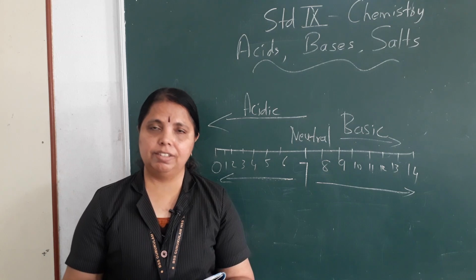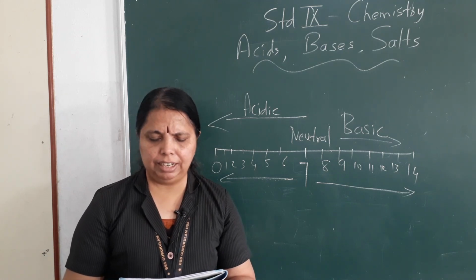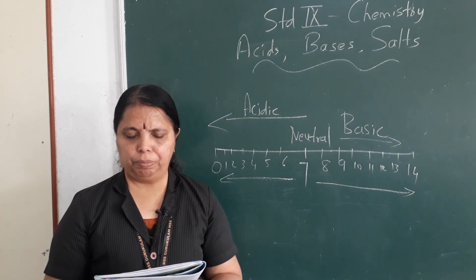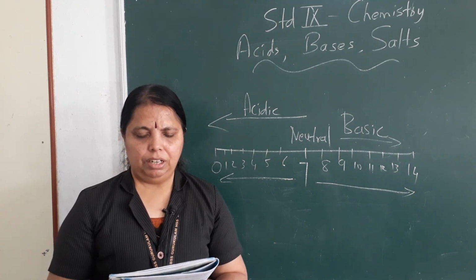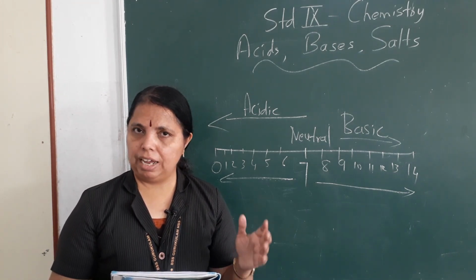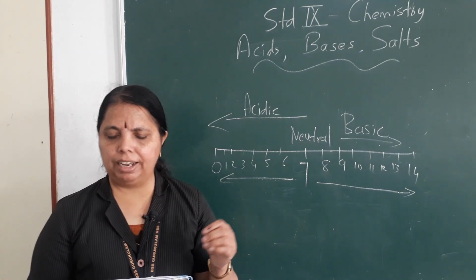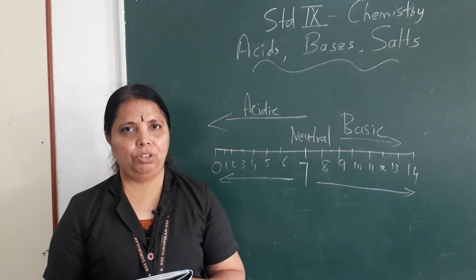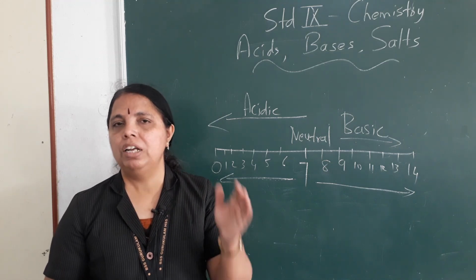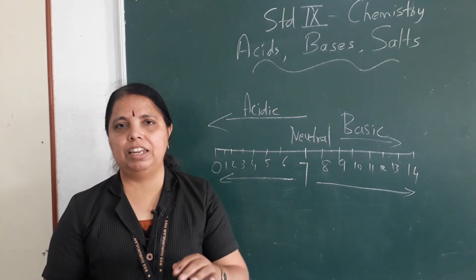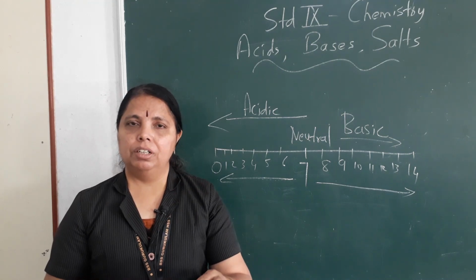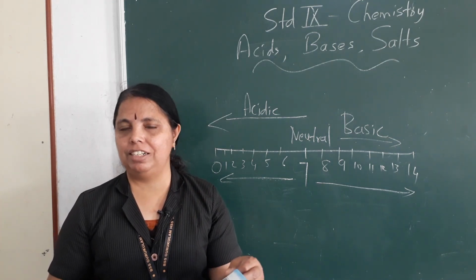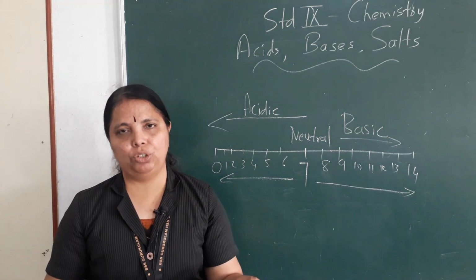Just like antacids are taken to nullify the acidity, there are instances of increased acidity in the soil also. Okay. Now in some cases, acidic soil is sprinkled with slaked lime. Slaked lime is calcium hydroxide solution. When it is sprayed, acidity will reduce because it is a base. Okay. So if acidity increases, add a base. If base increases, only by adding acid will the effect of that base reduce.